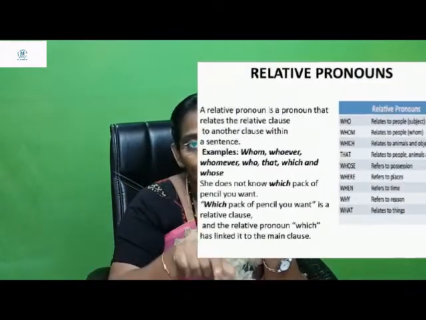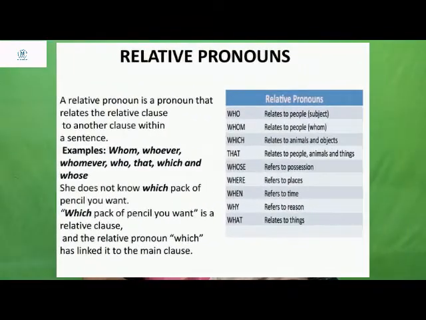So you are expressing one issue and you just want to relate the two clauses. That time what type of pronouns do you use? We use relative pronouns. For example: she doesn't know. What doesn't she know? Which pack of pencil you want. So here you remove which. Understood? Pack of pencil you want, she doesn't know. I just want to connect these two clauses.